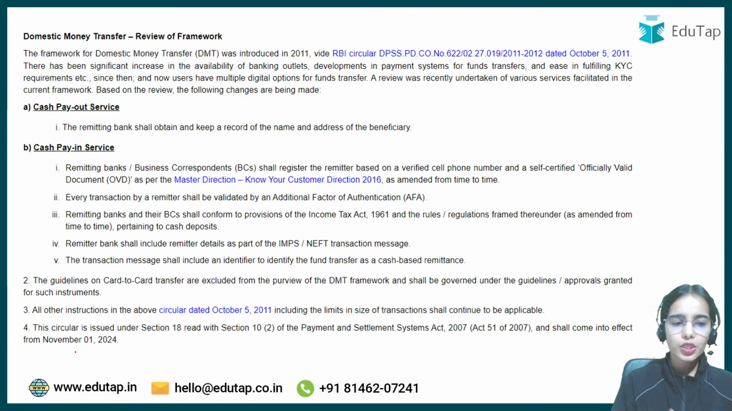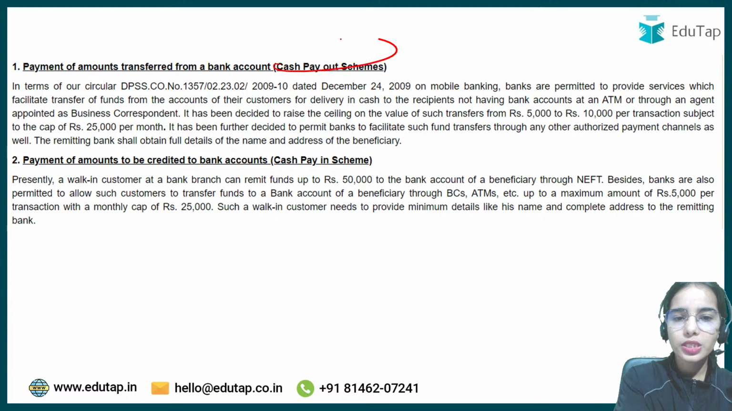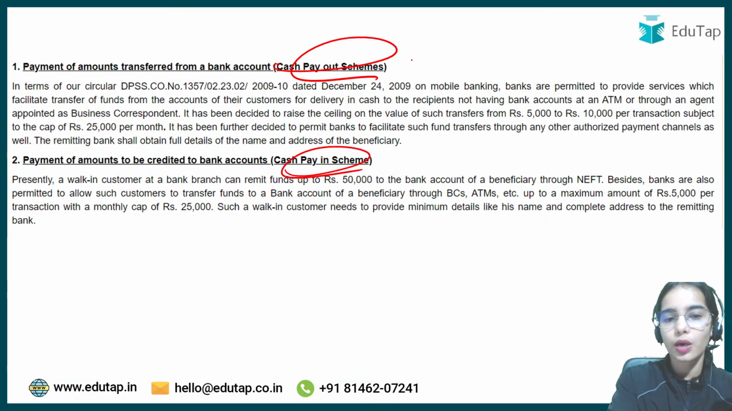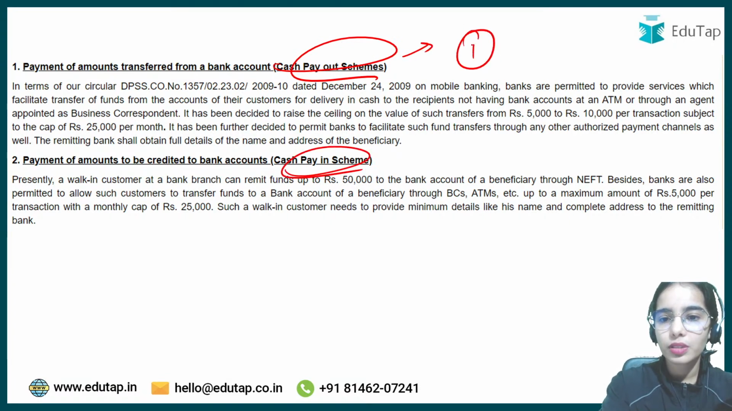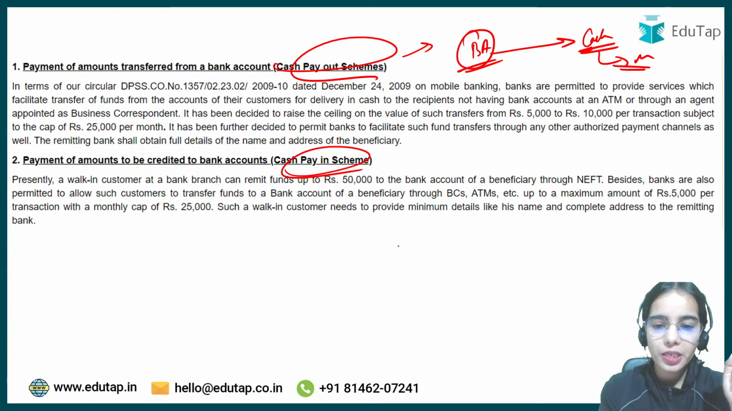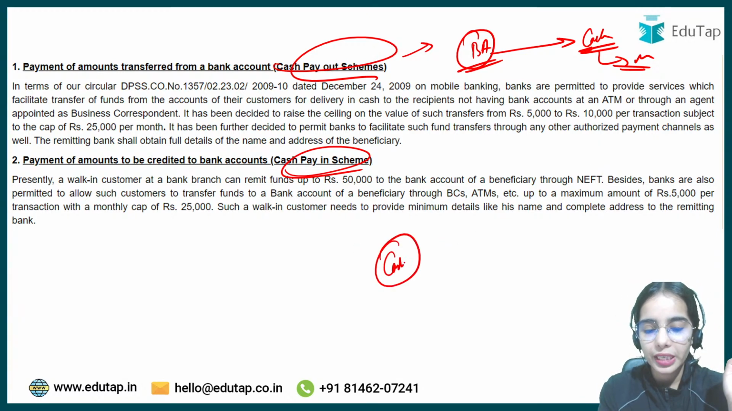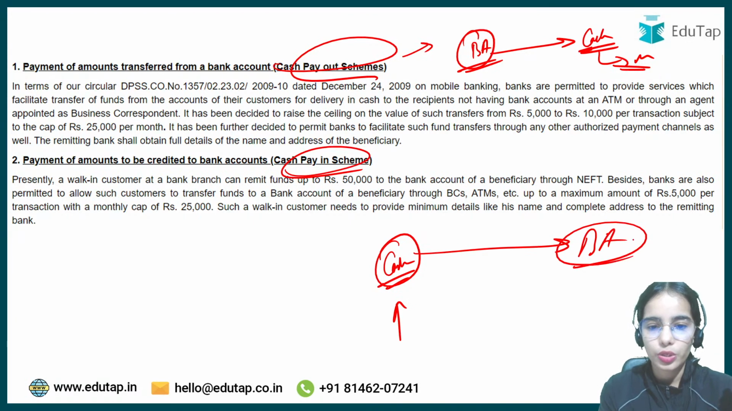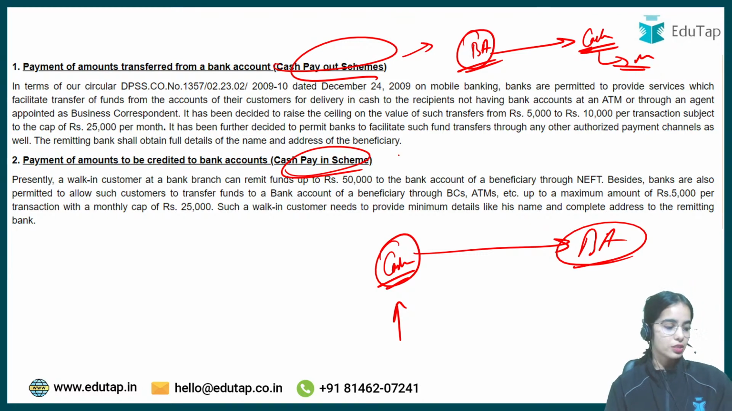Okay. So this is the basic idea that the cash payout scheme is allowed, or the cash pay-in scheme is allowed. Cash payout: I am sending money from my bank account and that money is going to be given to my mother in cash as she does not have a bank account, let's say. Or cash pay-in means I don't have a bank account, I am paying cash in a bank and that money is being transferred to a bank account. So there are the limits that we have discussed.